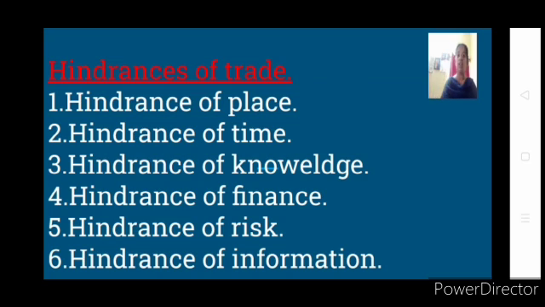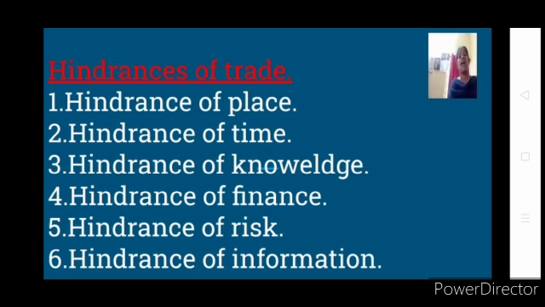By using all these 4 types of transportation, goods which are produced at one place are made available at the place of consumption. Okay, so hindrance of place is that the goods are produced at one place, but they are needed at another place. This problem can be solved with the help of transportation, which is one of the auxiliaries to trade. Hence we say transportation is the helper to trade.